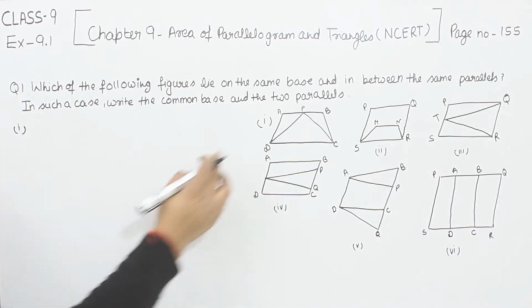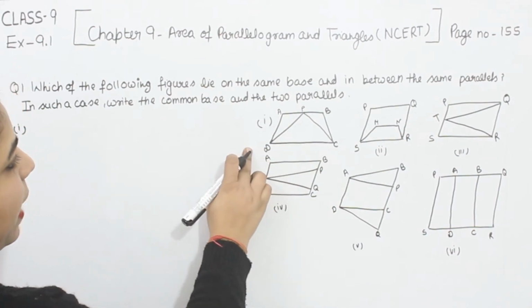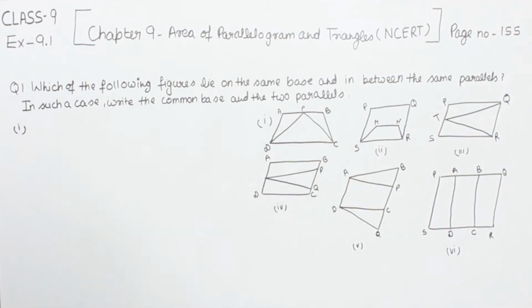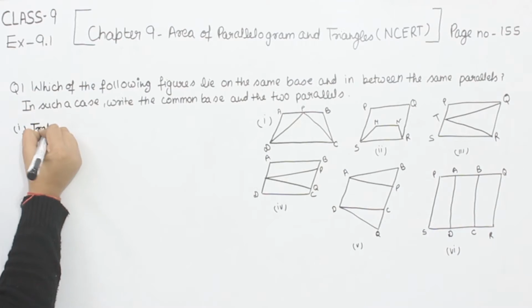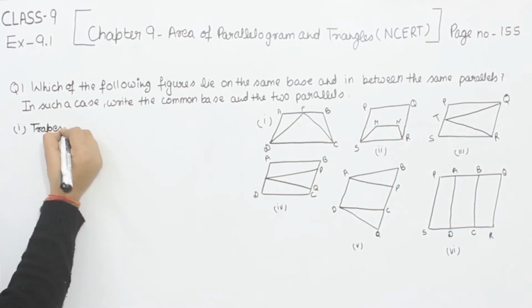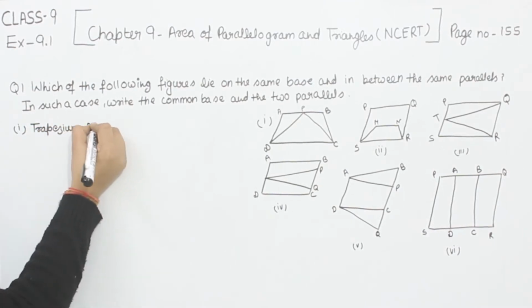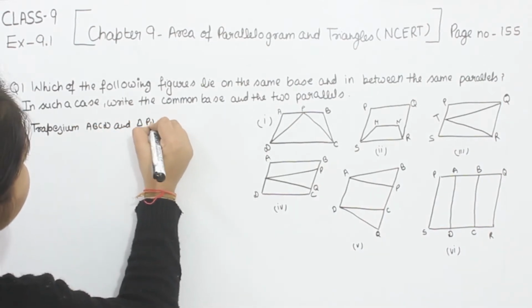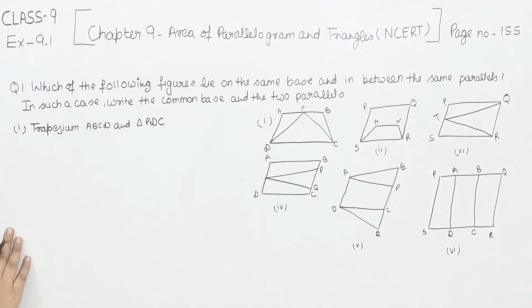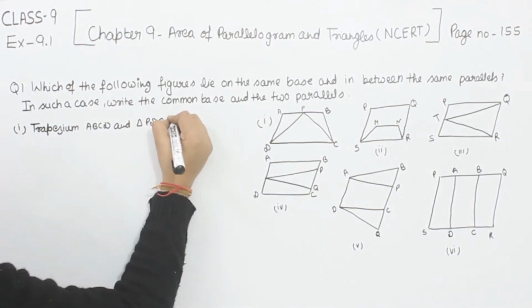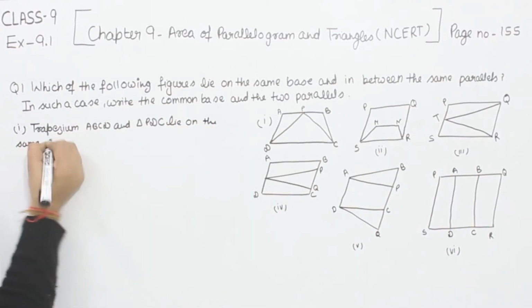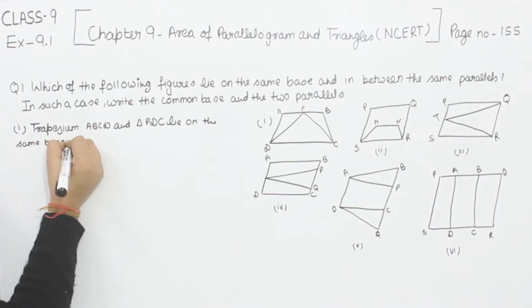In the first one we have ABCD. This is a parallelogram and this is the triangle PDC. So now I'm going to write here, we are having the trapezium ABCD and triangle PDC lie on the same base DC.